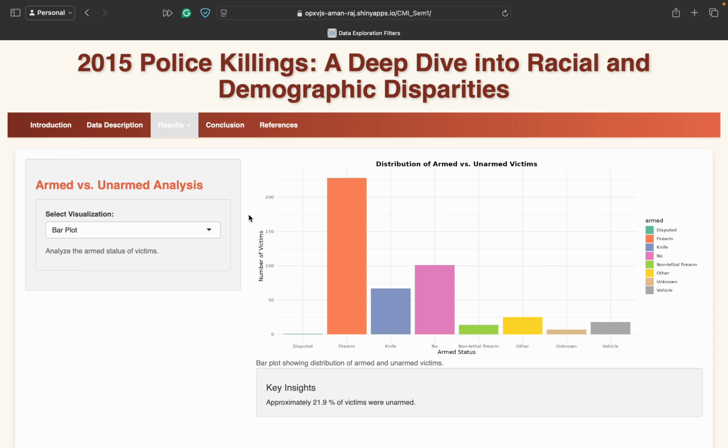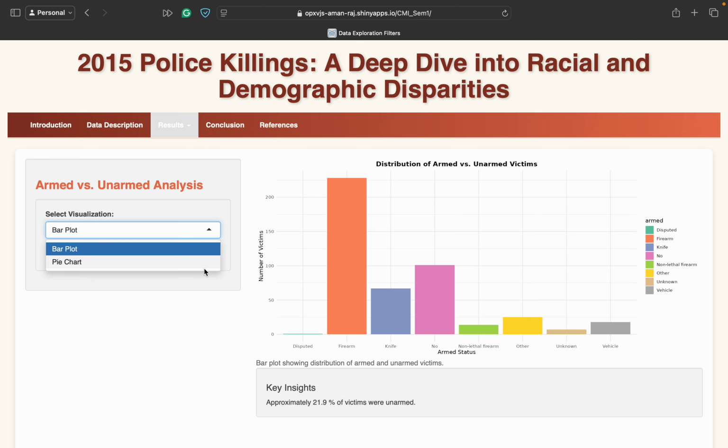We made a bar plot out of it, and you can see that most people who were killed were using firearms, but that's not the most important part which I want to highlight. As you can see in the key insights, approximately 21.9% of victims were unarmed, which is important because it raises a concern, since a significant proportion of victims were unarmed, and raises questions about the use of force by the police.